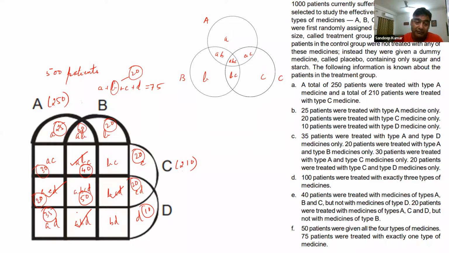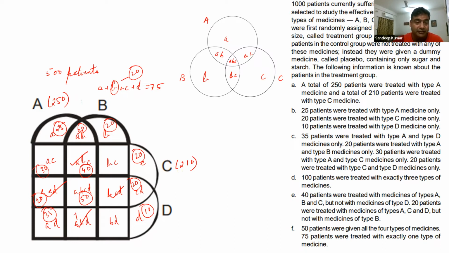So can we figure it out? The answer is yes. So we do 35 plus 20 is 55, 55 plus 30 is 85, 85 plus 25 is 90, 110, 130, 170, 220. So the value of ABD will come to 100.